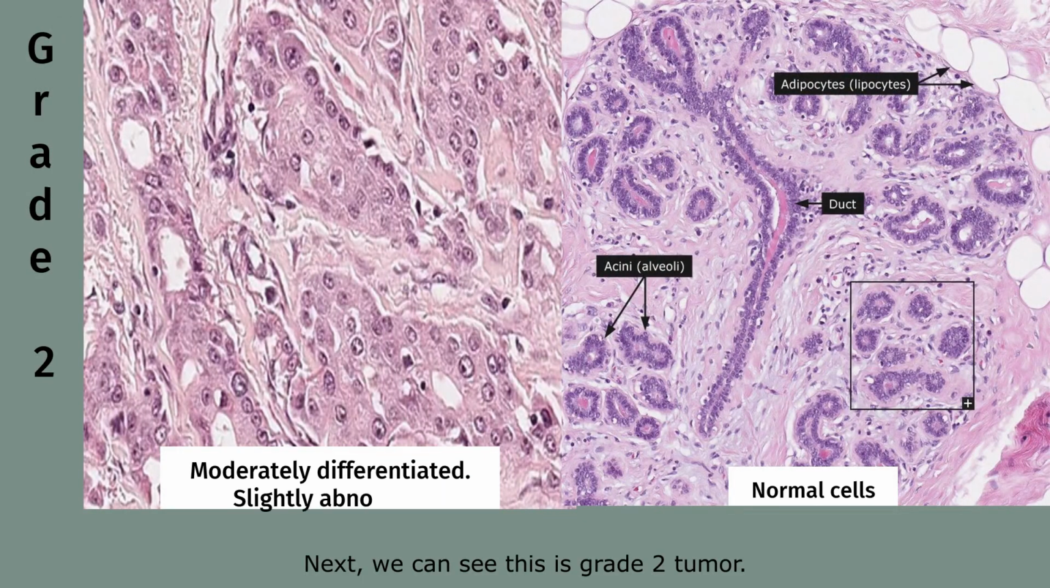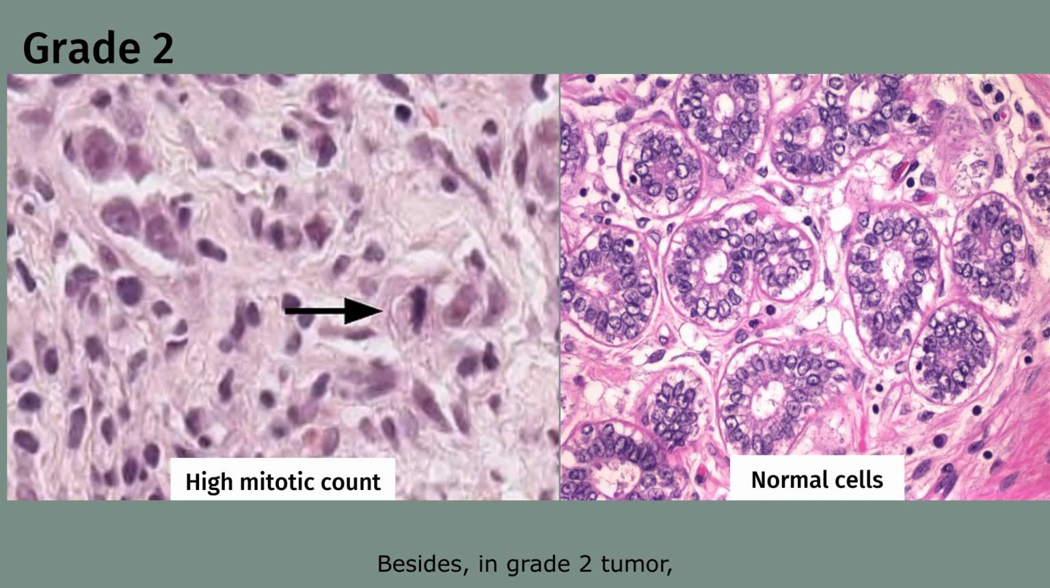Next, we can see this is a grade 2 tumor. What we can observe is the cell is moderately differentiated, with poorly formed glands and slightly abnormal cells. There is a moderate pleomorphism, which means there is a moderate variation of the size and the shape of cells. The nucleus of each cancer cell is small to medium in size, and all the nuclei of the cancer cells have the same shape and condensed chromatin. Besides, in grade 2 tumor, the mitotic figures also can be seen in this slide.